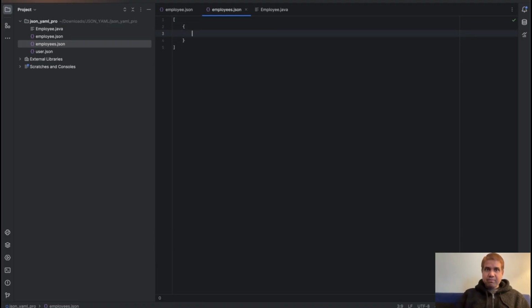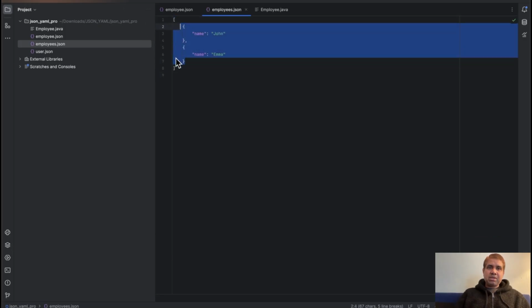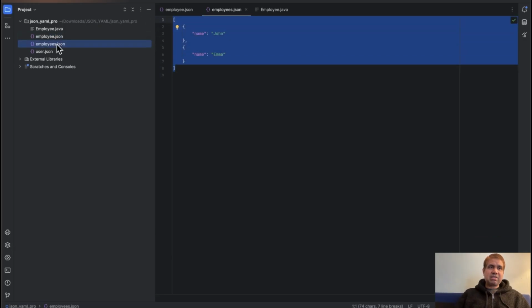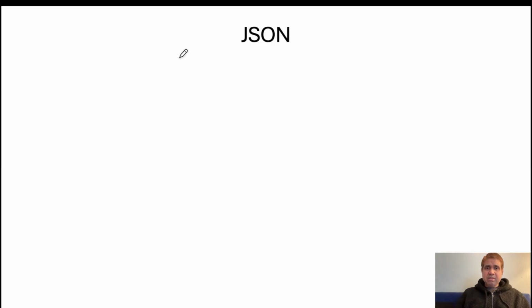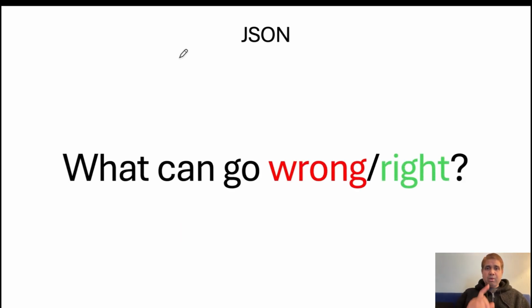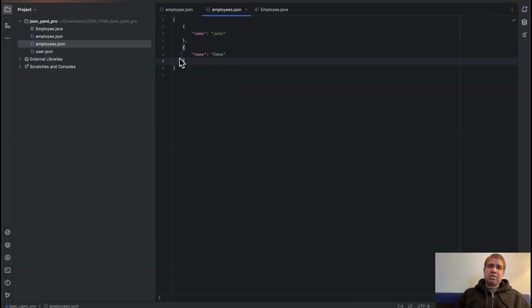So the first employee is John, and that list can contain another employee named Emma. Okay, so whether a single object or multiple objects as a list, both are valid JSONs. Okay, JSON file, we covered that.